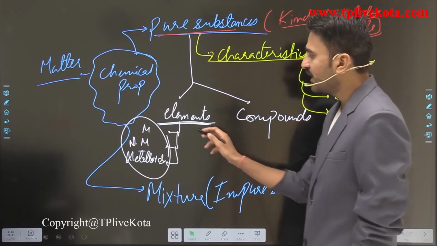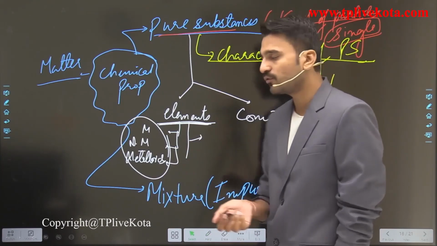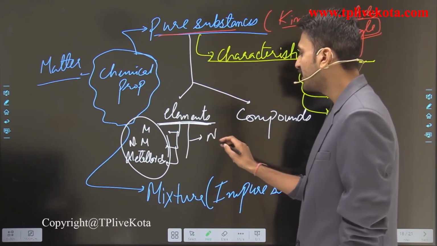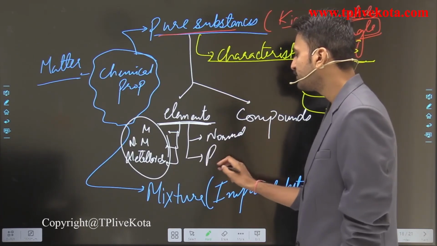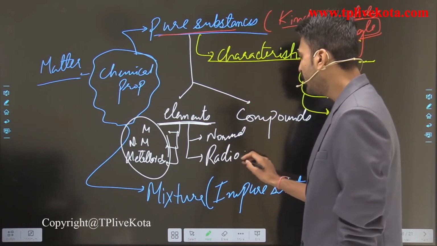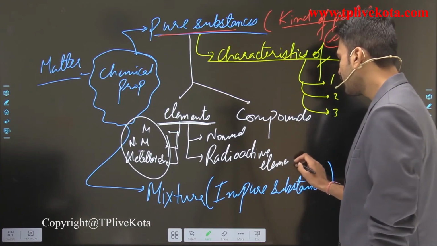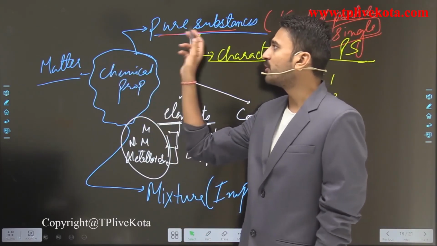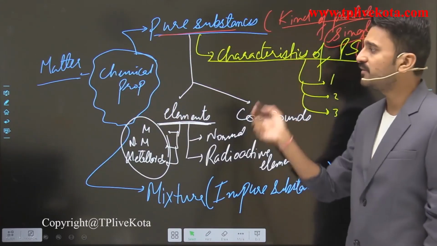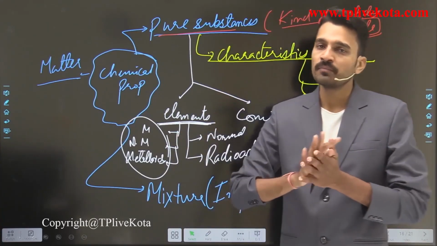There is another category of classifying elements which is based on their radioactivity. Some of the elements are classified as the normal elements, while others are classified as the radioactive elements. So in this lecture we have dealt with all about the pure substances, their properties and all the elements. In the next lecture we are going to discuss the compounds.